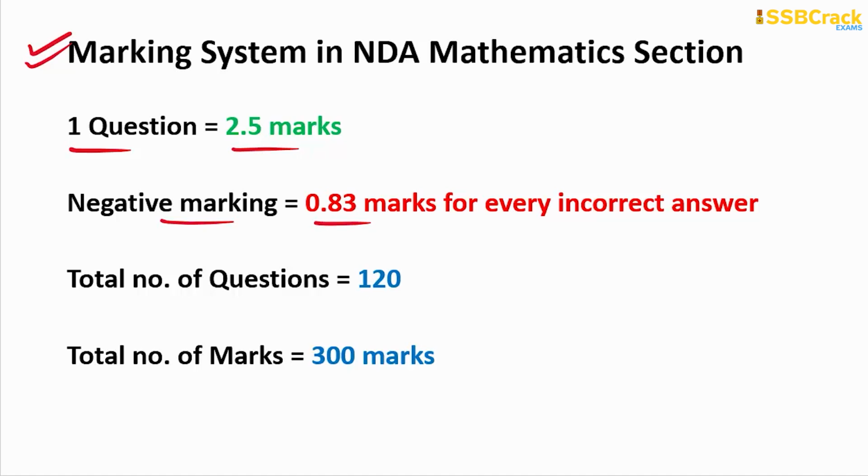The total number of questions in the NDA Mathematics paper is 120, carrying a total of 300 marks. For every correct answer you will be given 2.5 marks, but if you mark an incorrect answer, you face a deduction of approximately 0.83 marks. I hope you are now well aware of the pattern of the NDA Mathematics section, right?